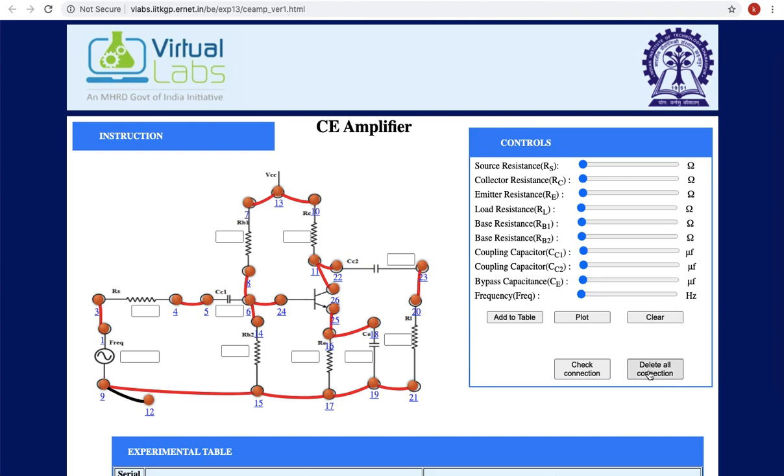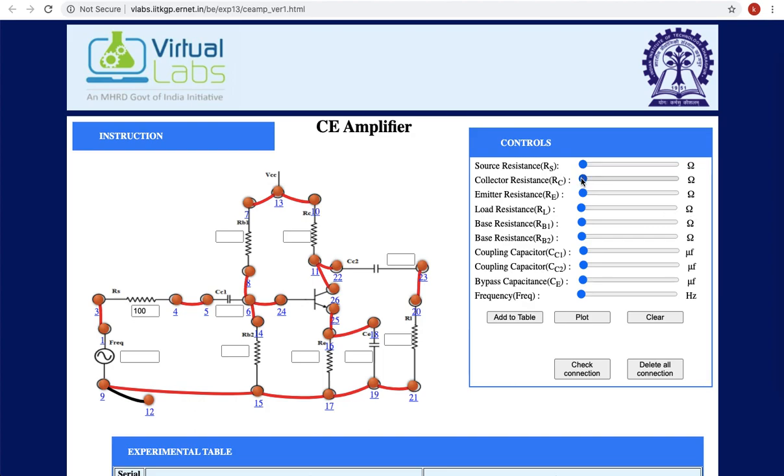From here we can do the same process as we continued in the previous experiment. Okay, set the values here. Like source resistance is minimum 100 ohms. You cannot skip any component here. These connections must be done as per the requirement given only. You can't skip the source resistance and directly connect to the input coupling capacitor like that.